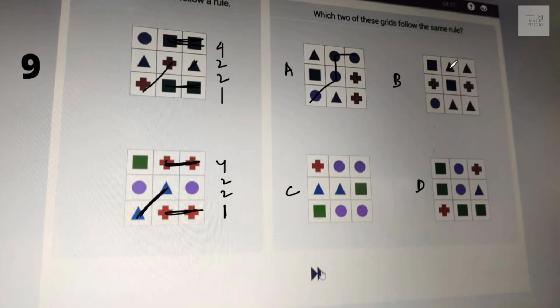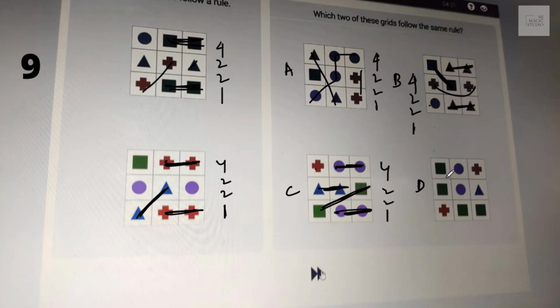When I go to B, here we have 4 in the same pattern, and then it is 2, 2 and 1. Okay, it fits in. Same pattern. 4, we have 2, 2 and 1. Here also we have 4, 2, 2, 1, but it is not matching up with the top 2, bottom 2 pattern.